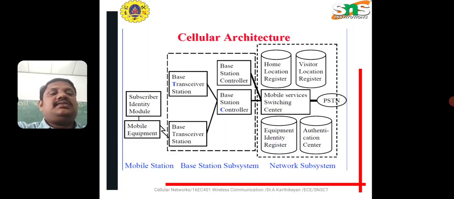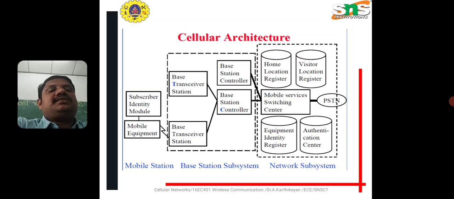So we have the cellular architecture, and we have the subscriber identity module, the SIM. The mobile equipment is nothing but our handset, and the SIM is inserted in the mobile phone. The base station, the BTS, base transceiver station, is available. The BTS is interlinked with the mobile service switching center, the MSC.